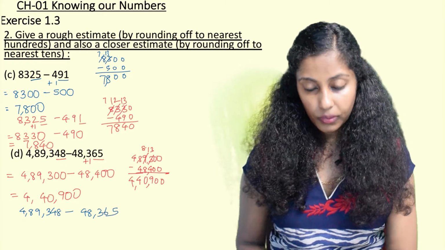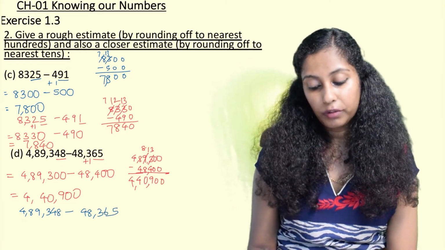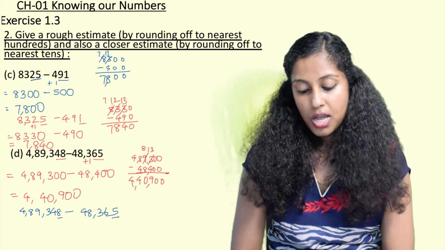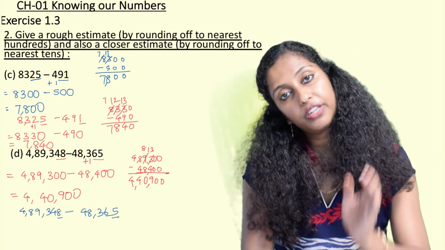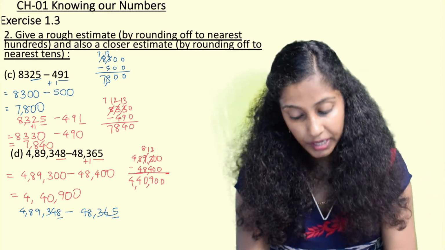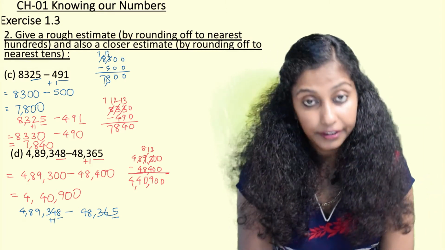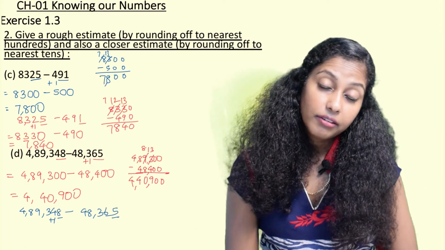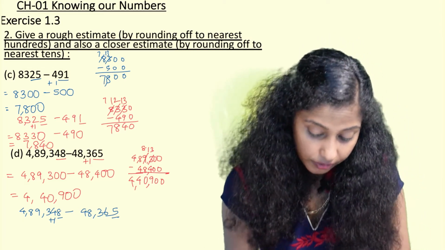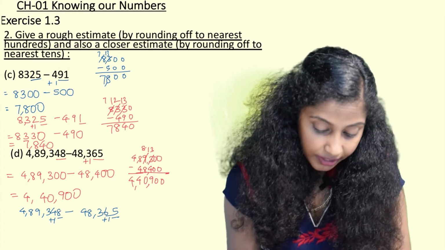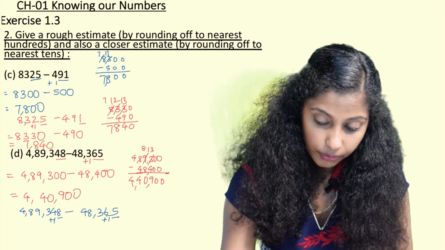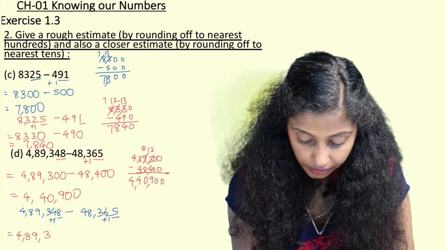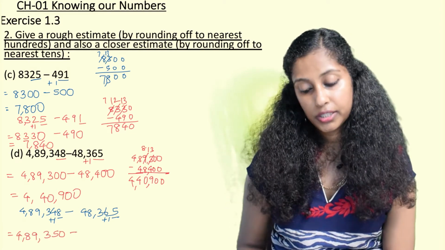So now for the nearest tens, what we are going to do is only underline the ones digit. Now when we see 8 is bigger than 5, between the 5 to 9 range, so 4 tens will get added up and it will be rounded off as 5 tens. 5 again is bigger than 1 to 4, so therefore 6 tens will become 7 tens. So here what we are going to write is 4,89,350. 4 tens and 1 tens.